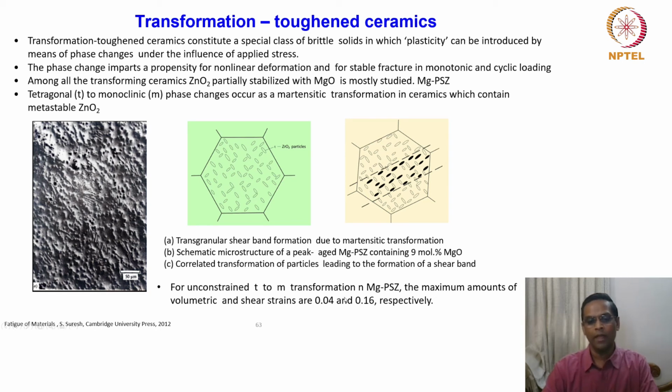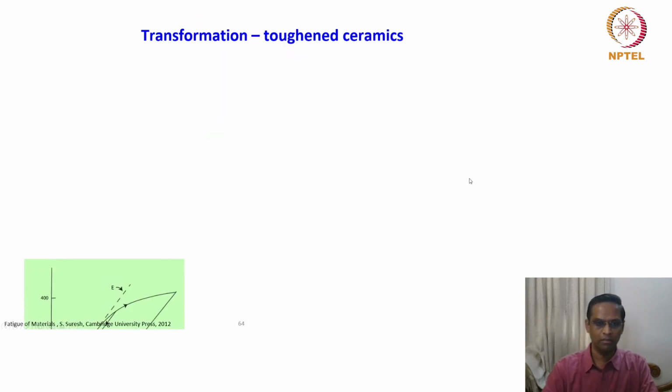This is about unconstrained transformation. So the average individual shear strain of these particles will always be less than this value. This one has to remember. Okay, so what is so important by this?